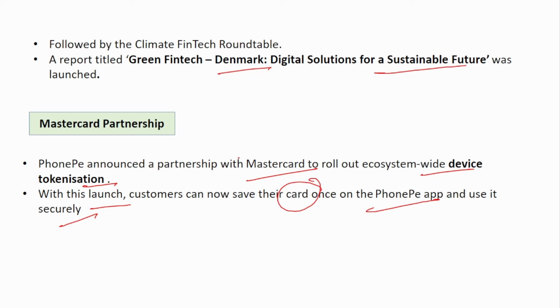What if someone attacks it and gets access to the card number? So here you can convert the card number into tokens. That is what is called tokenization. You enter the card number only once and a token will be created for that particular card in the PhonePe app. So next time when you make the payment, only the token ID will be used, and using that you can complete the transaction. The main purpose behind this is to secure the transaction, so that your card number is not compromised.